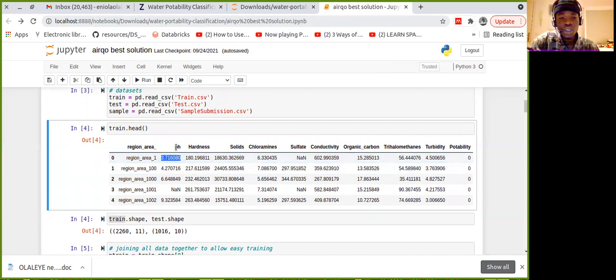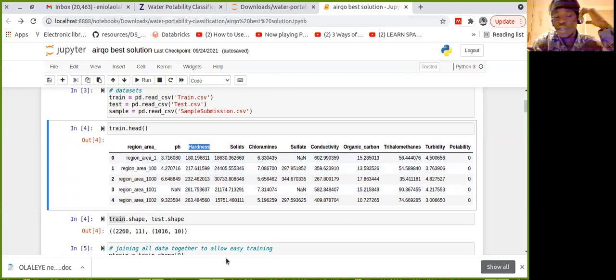So we have the pH, then we have hardness, solids, chloramine, sulfate, conductivity, organic carbon, trihalomethane, turbidity, and potability. One thing I do before I start any new competition is research the data set. I look up things online, like I went online and checked about pH.